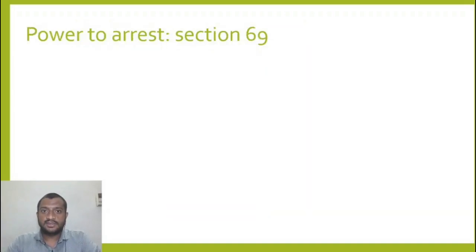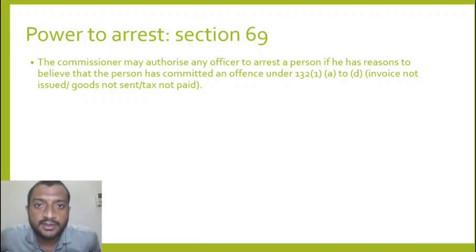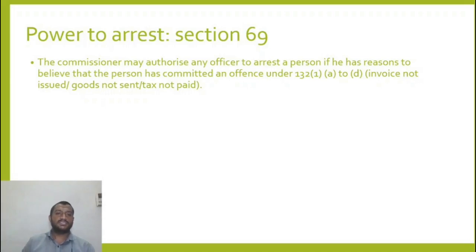Now arrest, man. This is the final, very critical. If you go to this juncture, you've done something very wrong. So when can an arrest happen and who can do that? Very interesting. The commissioner, see, we are back to the commissioner again. So the ultimate authority, because this is the ultimate penalty that one can levy, the commissioner really has to be involved. There's no going back.